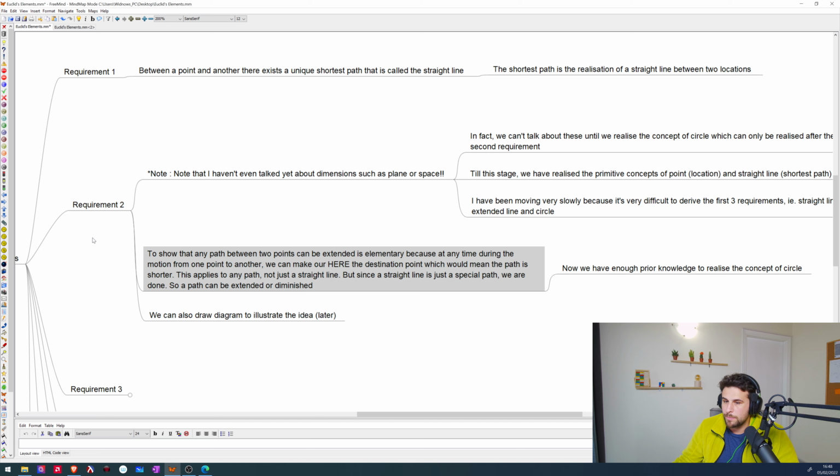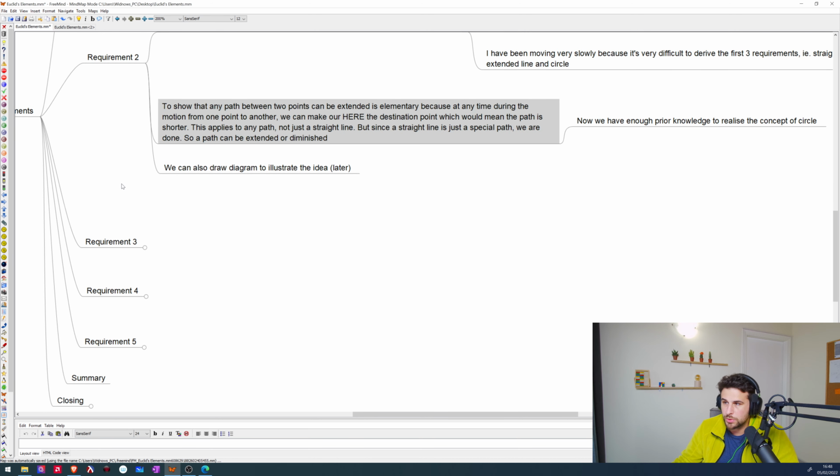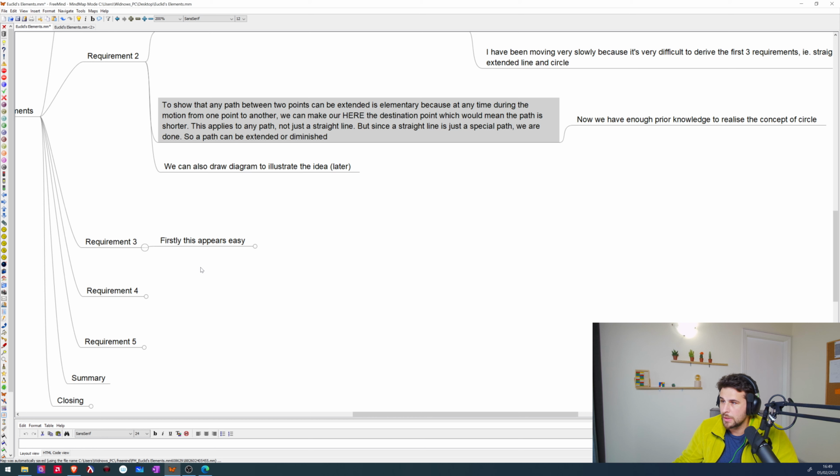Now we're building complexity. We're building abstraction, and given the line we had from requirement 1, we know that that line can be extended or made shorter.